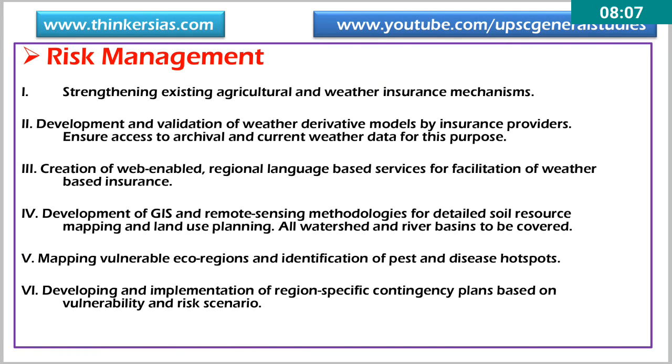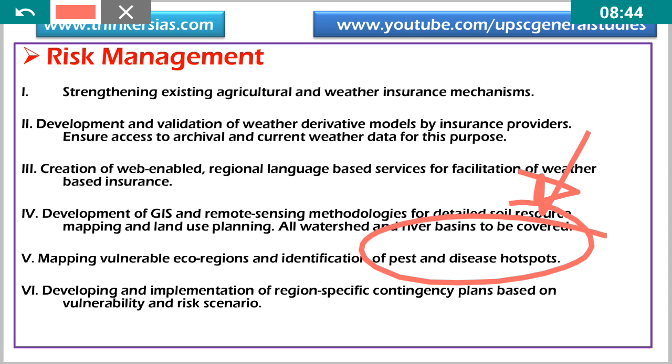Risk management, I have already discussed about this. So how we can manage the risk? Strengthening the existing agricultural and weather insurance mechanism. So government has the national Pradhan Mantri Fasal Bima Yojana for this, and development and validation of weather models by insurance providers, because in order to ensure certainty, and creation of web-enabled regional language-based services for facilitation of weather-based insurance. That is another thing. And GIS-based remote sensing methodologies, mapping vulnerable eco-regions, okay, and identification of pest and disease hotspots in order to devise strategies to fight against those problems.